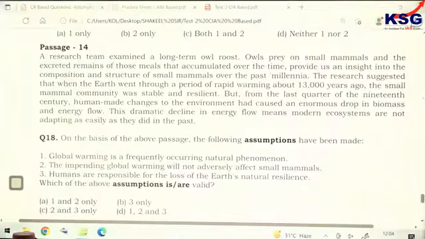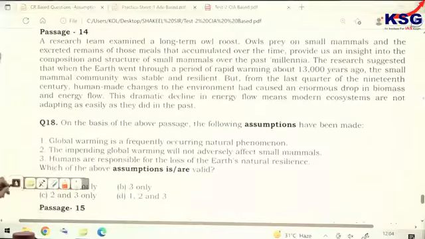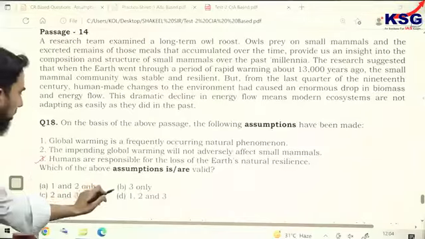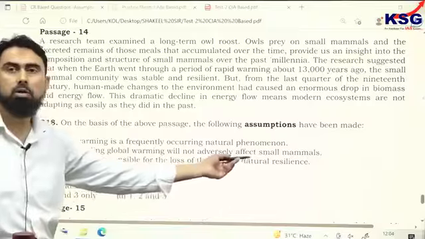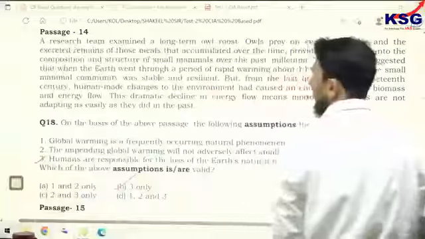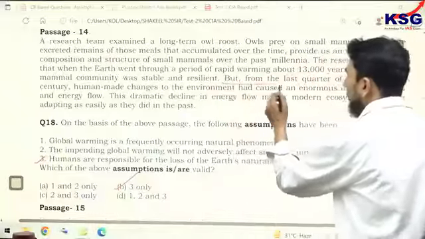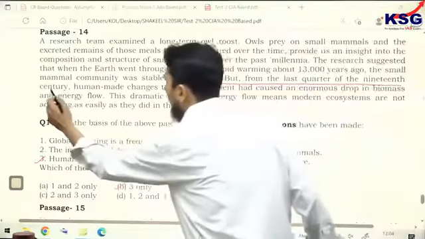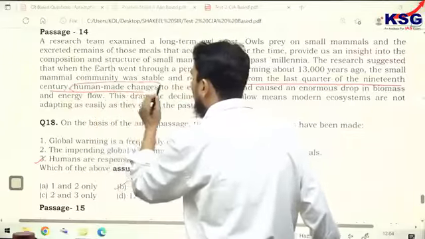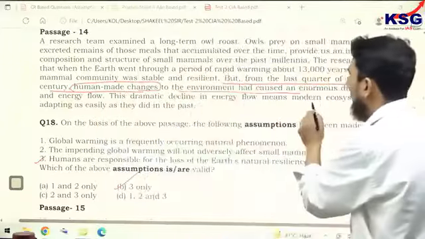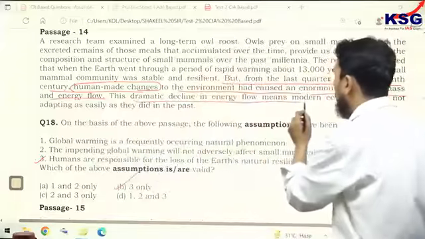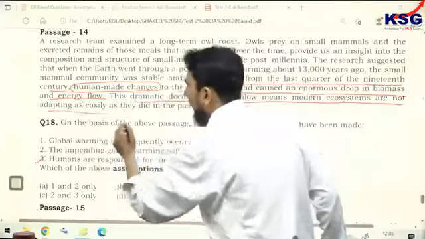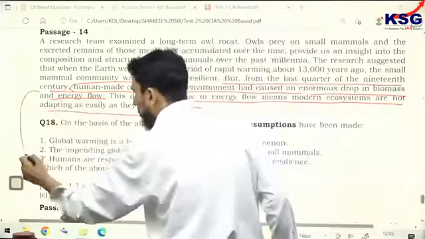A research team examined the long-term owl roost, right? Here, it is an easier question, and I think everybody should have chosen the third one, B option. Humans are responsible for the loss of the Earth's natural resilience, and we get it from this line. But from the last quarter of the 19th century, human-made changes to the environment had caused an enormous drop in biomass and energy flow. This dramatic decline in energy flow means modern ecosystems are not adapting as easily as they did in the past. So third is correct.